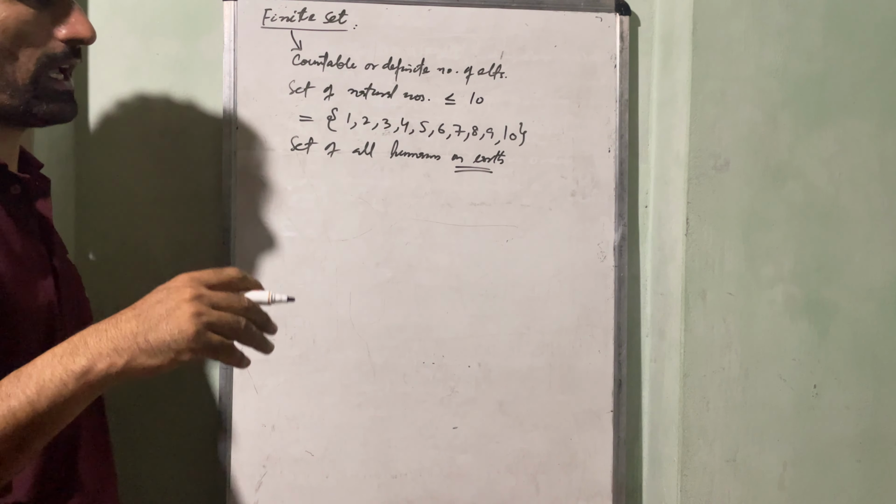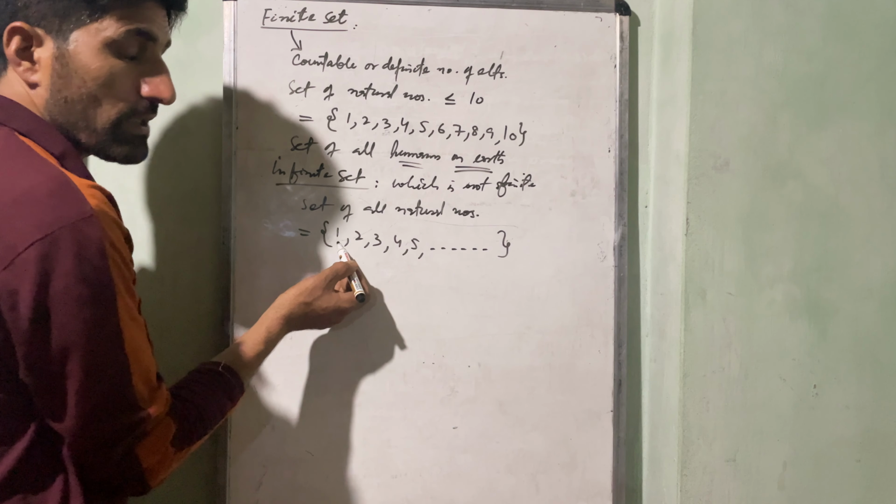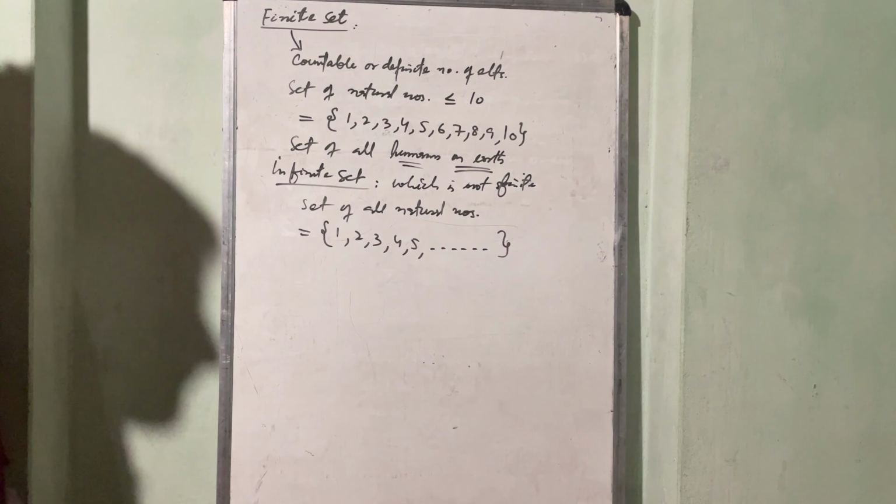It means that any set which has the first element given but not the end element, like we can say the set of all natural numbers. So this set may be represented like 1, 2, 3, 4, 5, and so on, continuing in this pattern, because we don't know the exact number of natural numbers. So we proceeded this set by dots, in which the first element is given and the end element is not known.